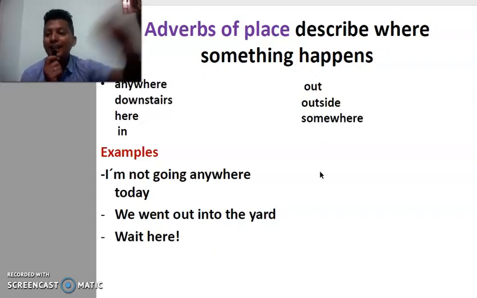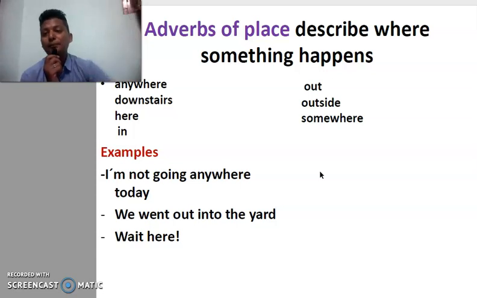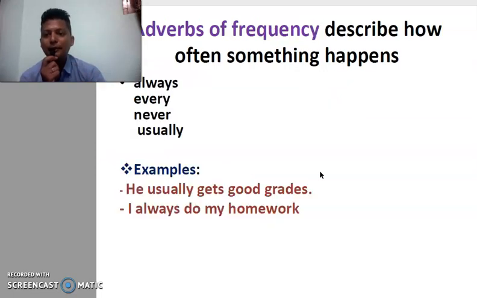Adverbs of place: where exactly a particular action has happened. Inside, outside, somewhere, here, downstairs, all these are places. Or even names of places can also be taken as adverbs, right? I'm not going anywhere today. Anywhere means anywhere. We went out. We went out, in, wait here, go there, here, there. These are all adverbs of place which point to where exactly the action has happened.